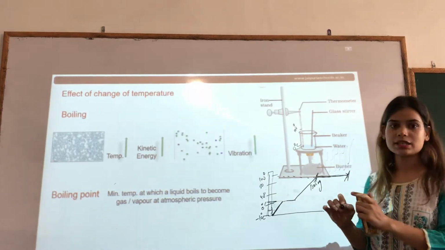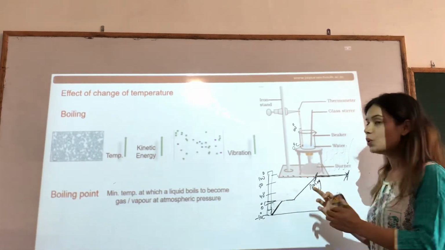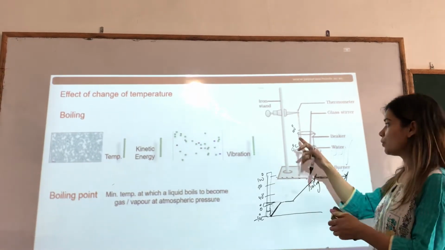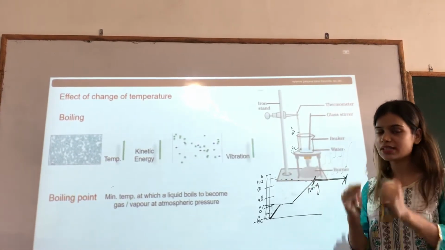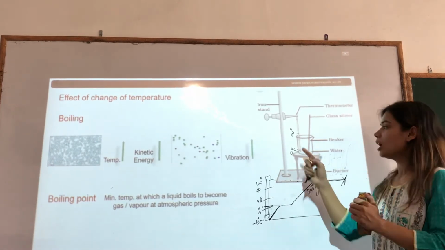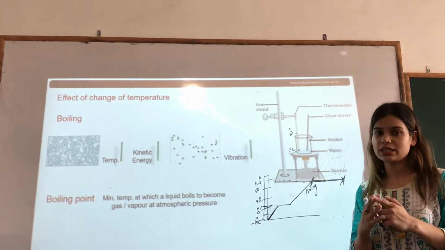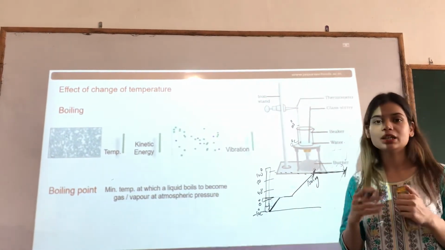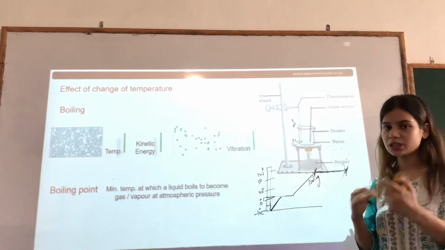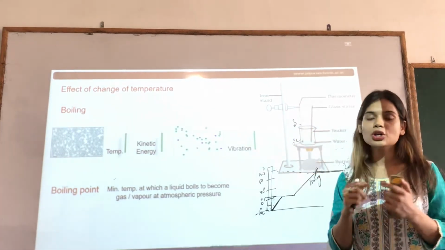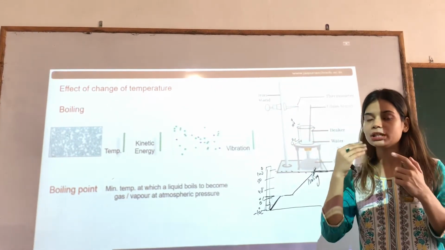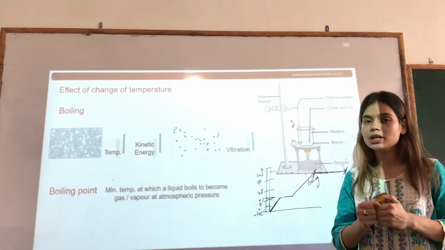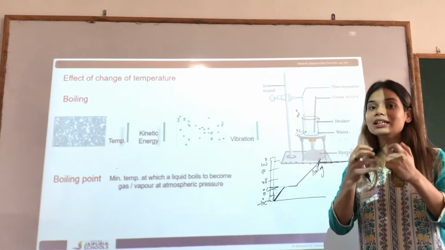So the question comes here: where does that heat go? We were constantly providing the heat, but there was no rise in the temperature. The rise in the temperature stopped after reaching 100 degrees Celsius. So that heat is somewhere hidden. We are giving the heat, but that heat is not being reflected in the thermometer. It means that heat is being absorbed by the liquid and that heat is hidden.